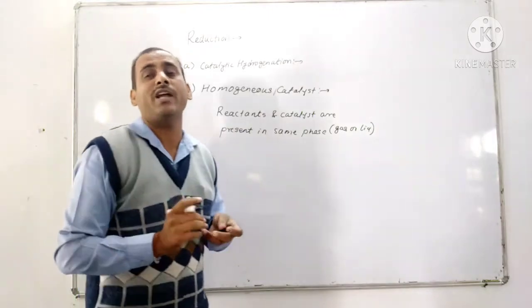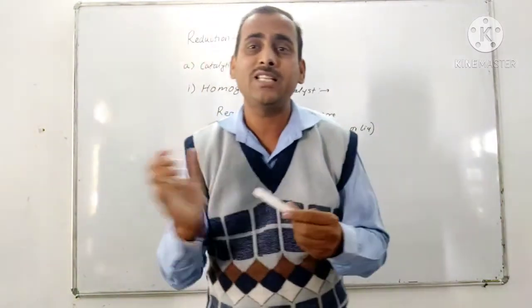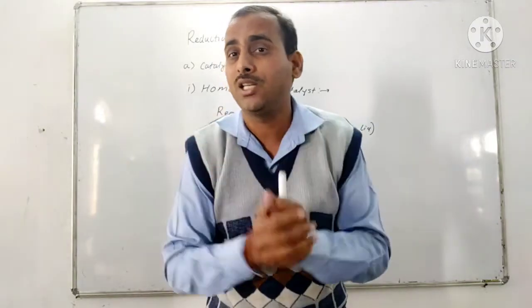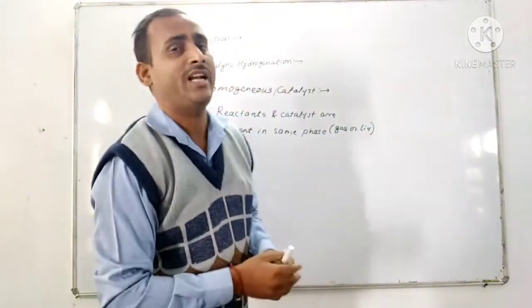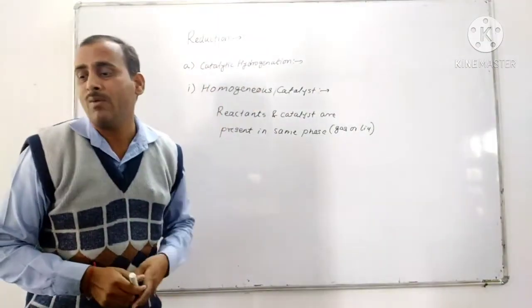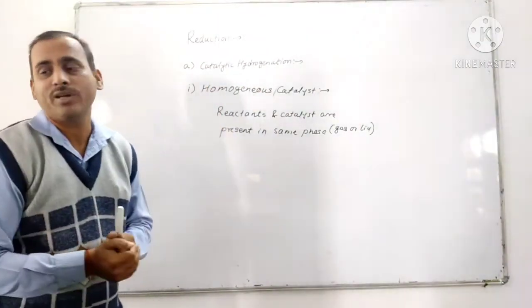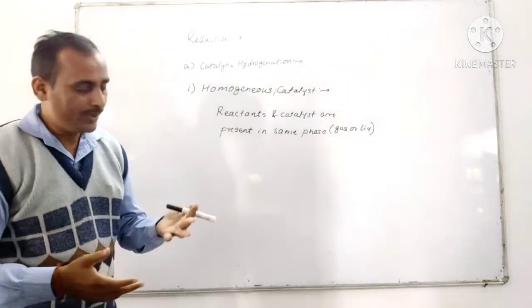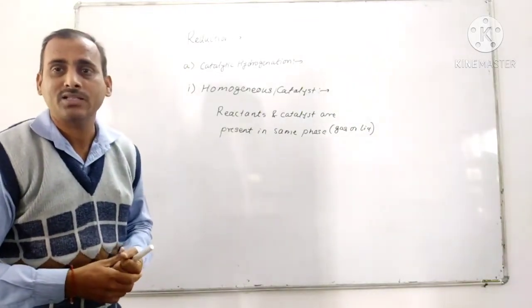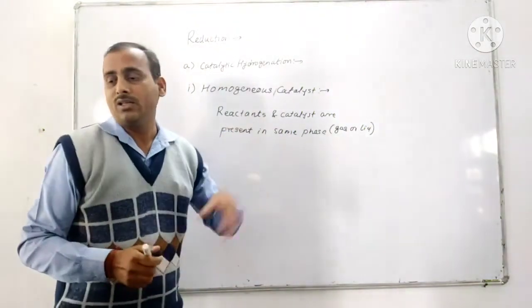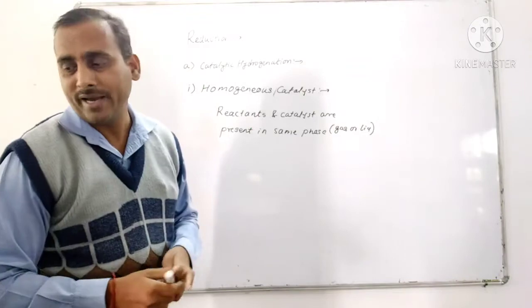Both the reactant and catalyst are present in gaseous state. Both the catalyst and reactant are present in the liquid state. Then such a catalysis is called homogeneous catalysis. The examples of homogeneous catalyst are Wilkinson catalyst, then Crabtree catalyst. So let's see the types of catalyst.